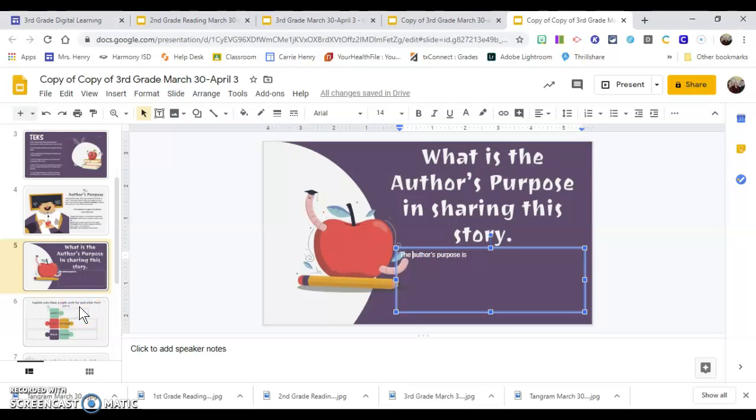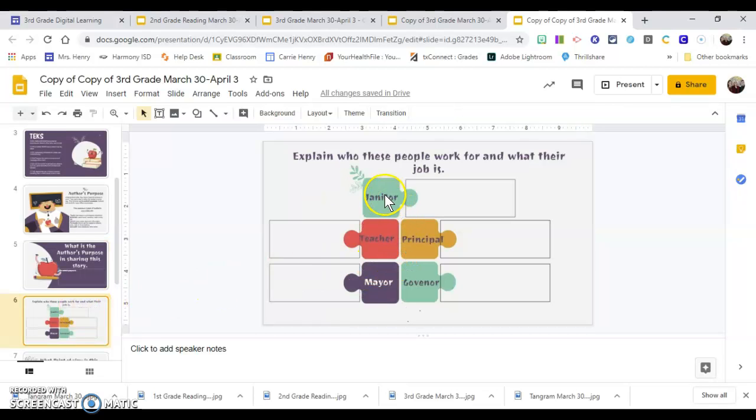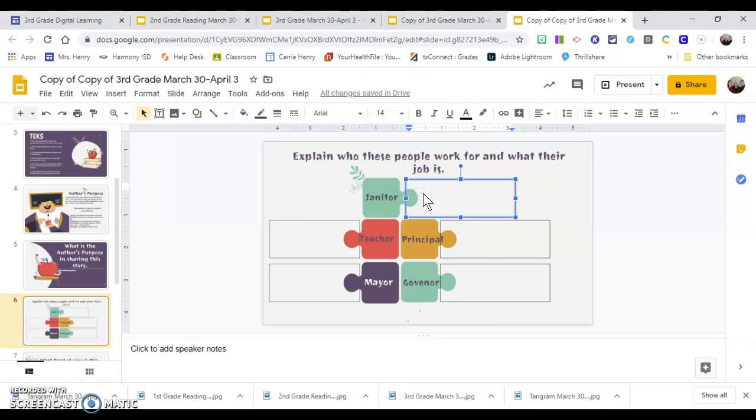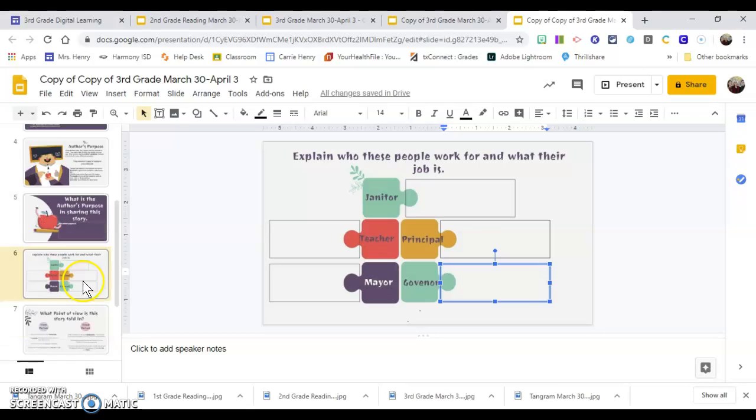On the next slide, you are going to go back and probably need to revisit the story. You're going to explain the work that these people do and what their job is. So right here by the janitor, you're going to click in there and tell me about his job, the teacher, the principal, the mayor, and the governor.